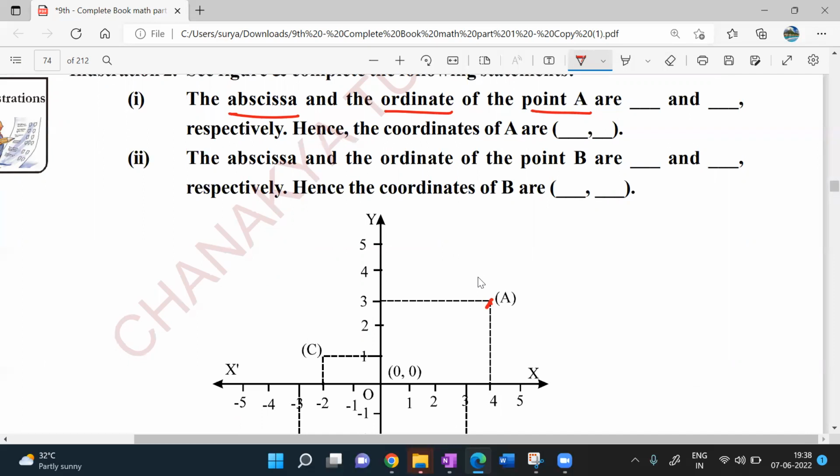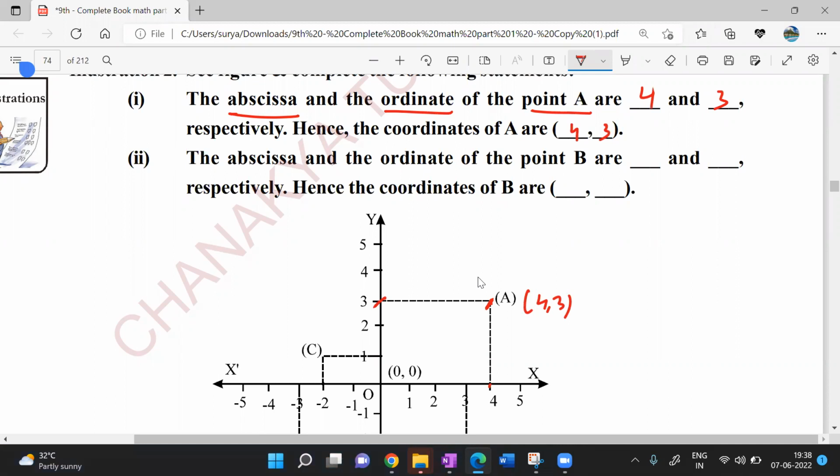Point A is here. It is located 4 units on the x-axis and 3 units on the y-axis. So A is (4, 3). Hence the coordinates of A are (4, 3). Understood my point?